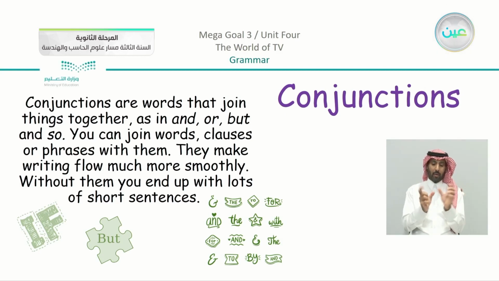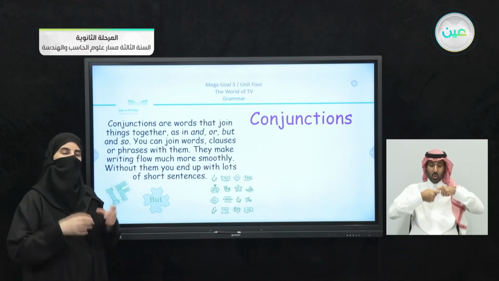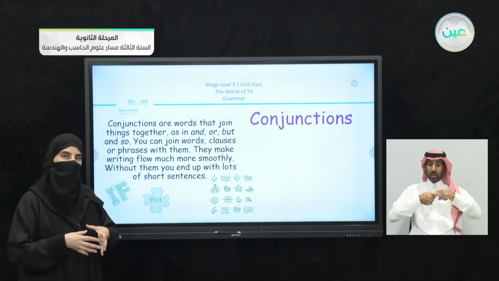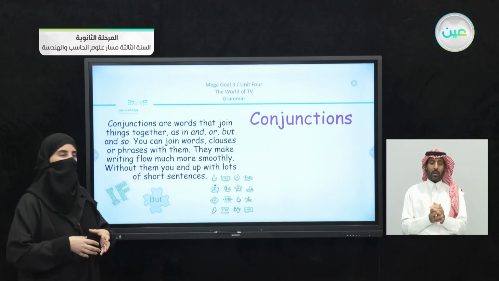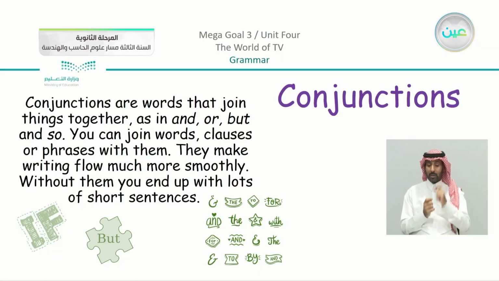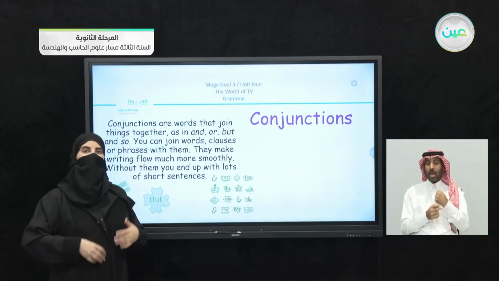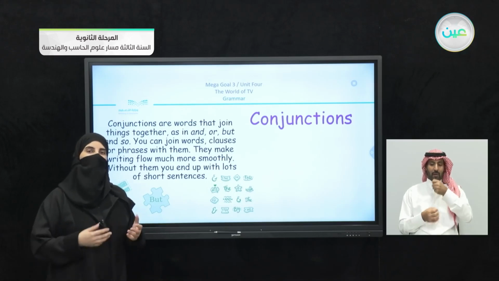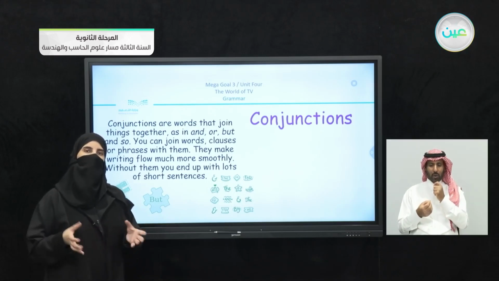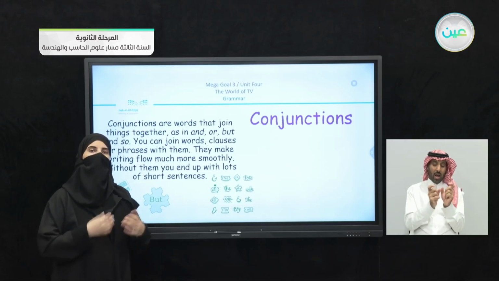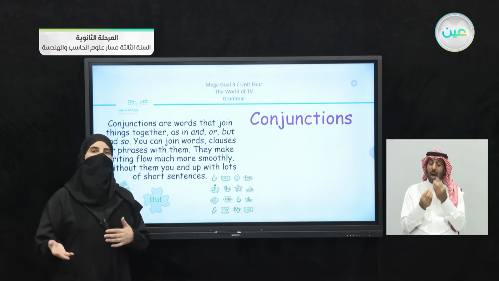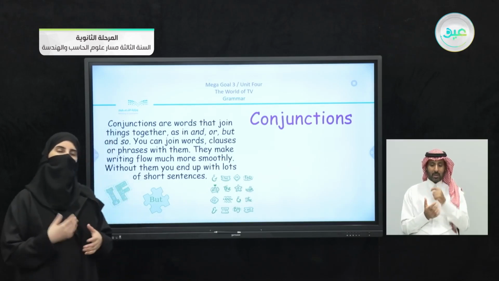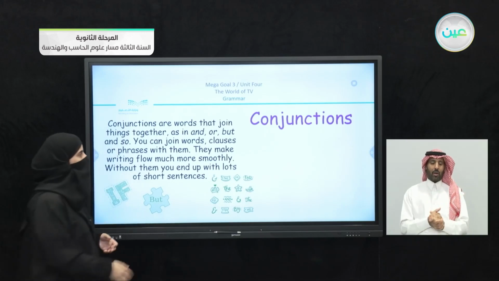So we have the idea of joining. Just keep in mind that we are joining things together in our sentences. They make writing flow much more smoothly; without them, you end up with lots of short sentences. So, for example, instead of saying I like vanilla ice cream and I like chocolate ice cream, I can shorten the sentence and say I like vanilla and chocolate ice cream. So this is the idea that we are going to work on.